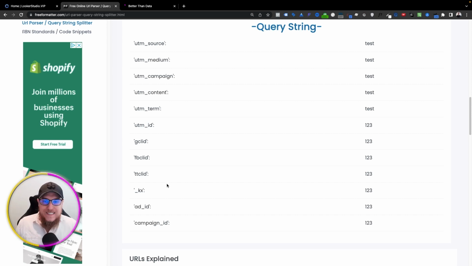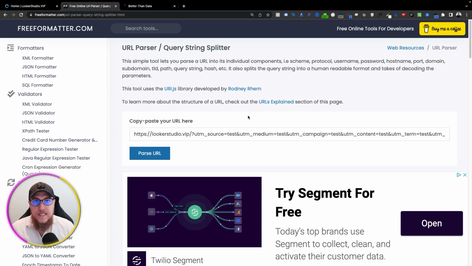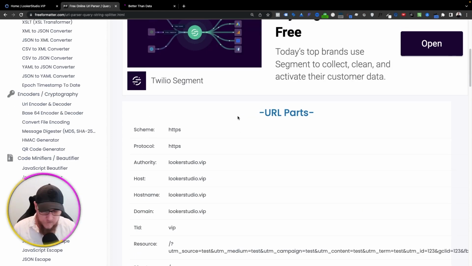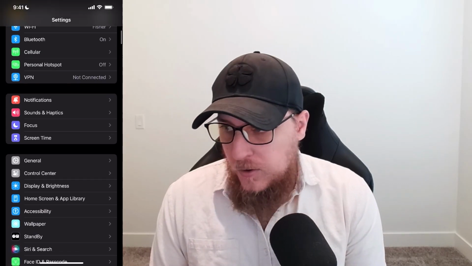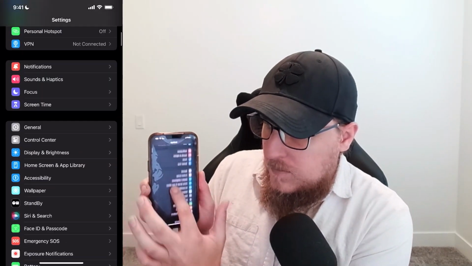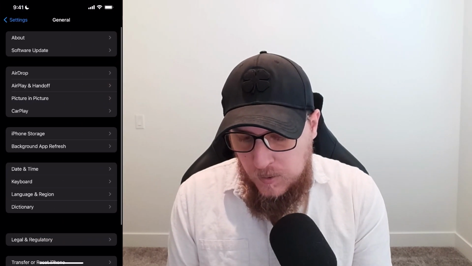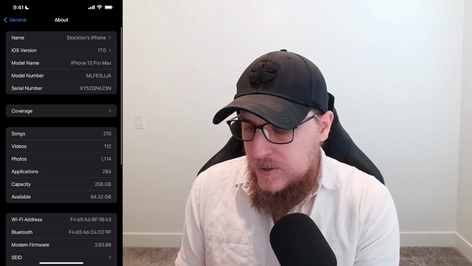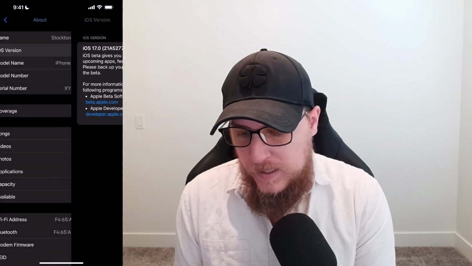So what we're going to do is test this link going to Looker Studio VIP, and we're going to see once it loads in Safari what parameters are going to stay. To do that, let's switch over to my iPhone. You can see as I scroll, it matches. We're not doing any movie magic here, but we're going to go to General, then About, and we're going to be able to see up at the top where it says iOS version 17. So this is the iOS 17 beta that we are on.